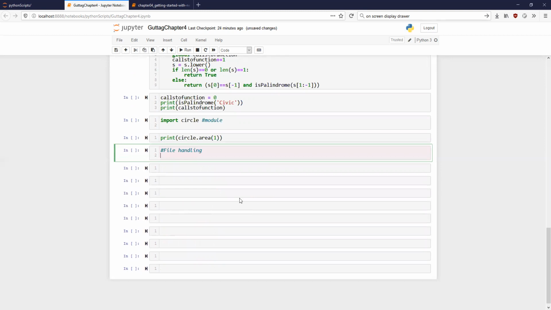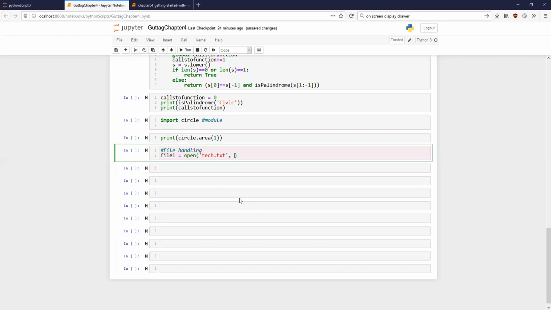When I say file handling, I mean that my Python program is going to write or read files from the operating system. So let us say I open a new file. Let us say file1 is equal to open. So open is for opening a file. Let us say tag.txt. You can have any extension that you want, but it is going to be a text file. You can open it in Notepad or any other text editor.